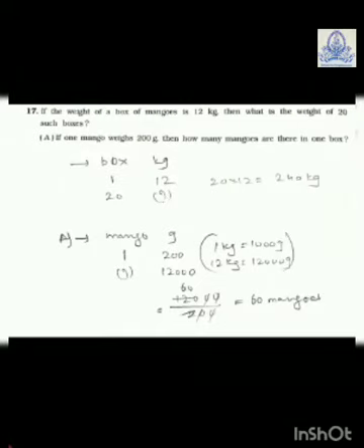Now in question B, it is given, if one mango weighs 200 gram, then how many mangoes are there in one box? So you write down mango and gram. So one mango is equal to 200 gram. So 12,000 gram is equal to how many mangoes? So you will directly divide with 200. 12,000 you will divide with 200. So 60 mangoes are there in a box. Because everyone knows that 1 kg is equal to 1000 gram. So 12 kg is equal to 12,000 gram. And that you will divide with 200.